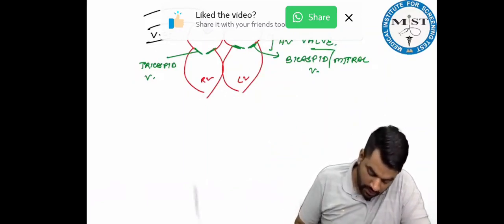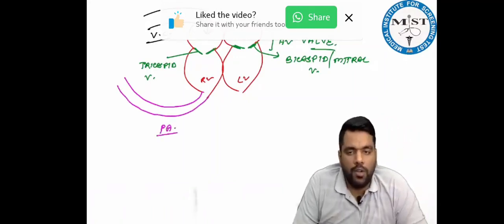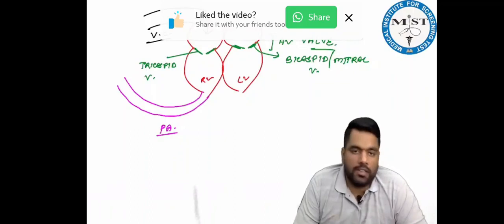Next, this blood goes out like this. And what is this? This is your pulmonary artery. I already told you, the pipeline which takes blood away from the heart is called an artery. When blood comes towards the heart, the pipeline is called a vein.